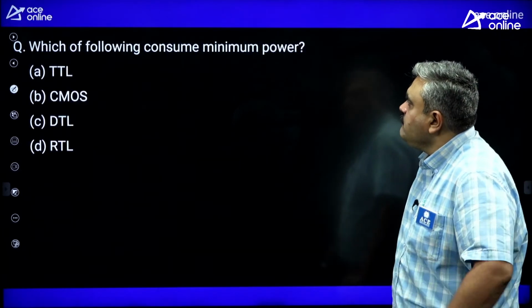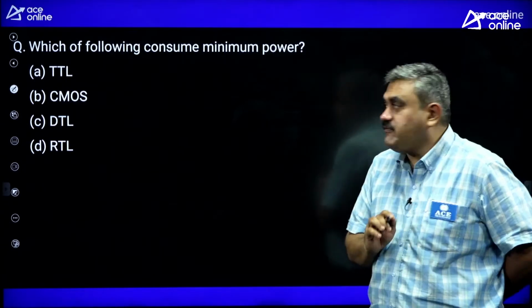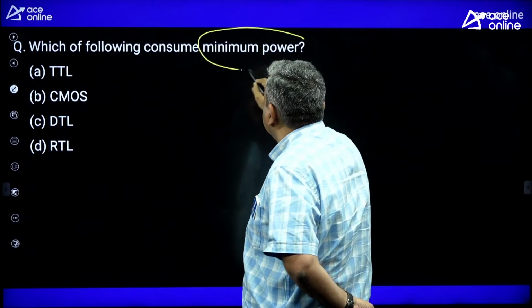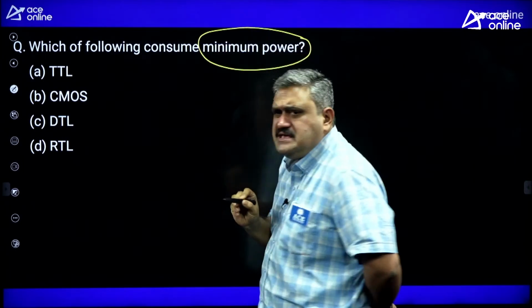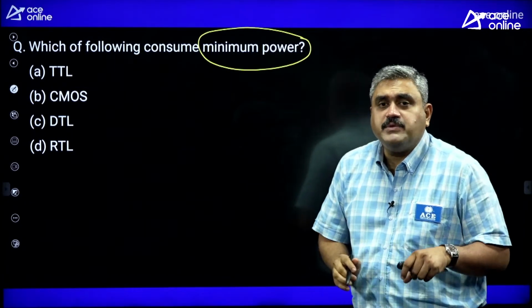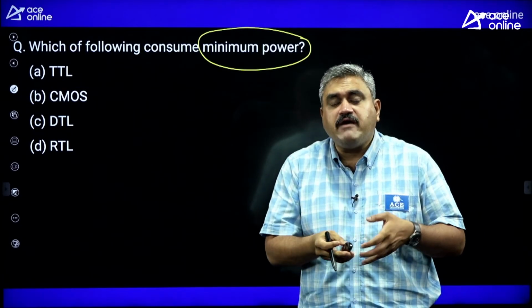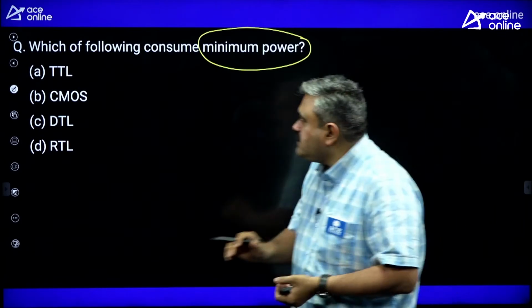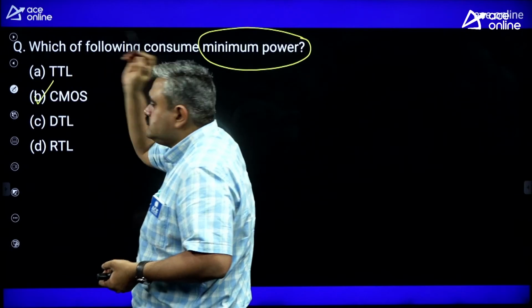Right. Next. Which of the following consumes minimum power? So what is the concept here? You have to consider the circuits taking the least power. Out of these, which one will take the least power? The least power combinations will come whenever you have a combination of NMOS and PMOS. That means definitely it should be CMOS.